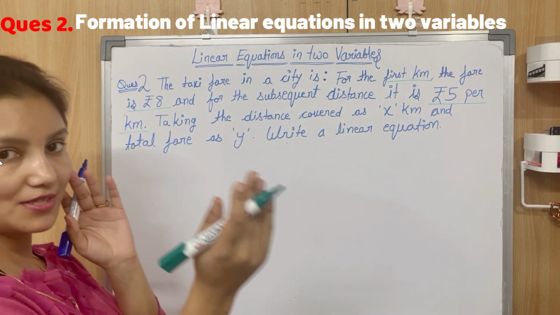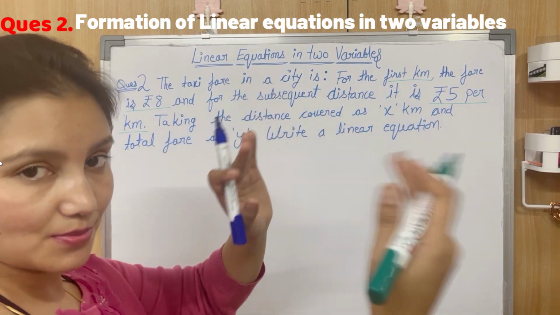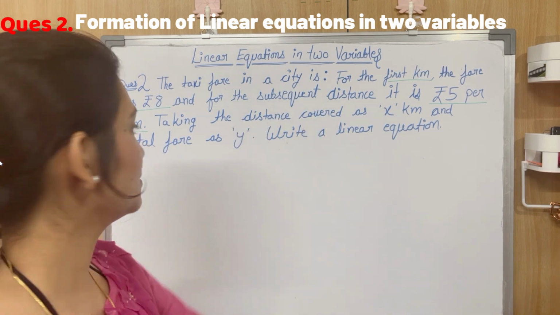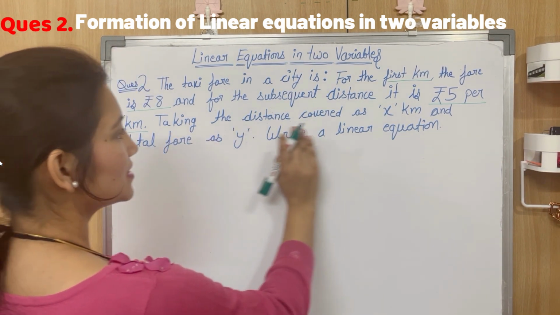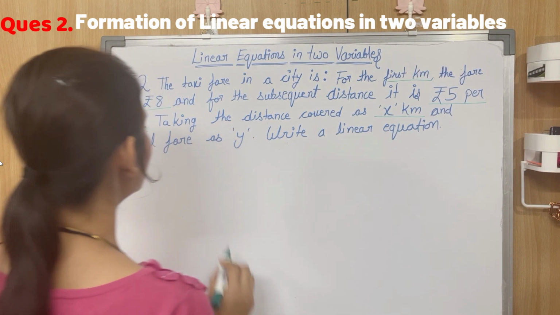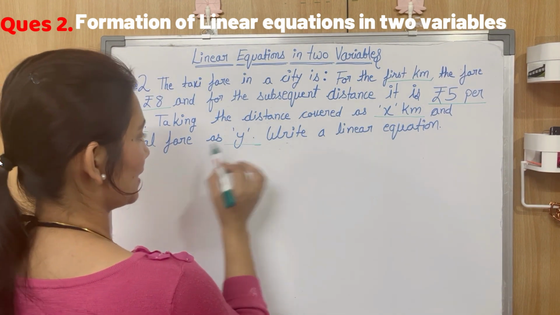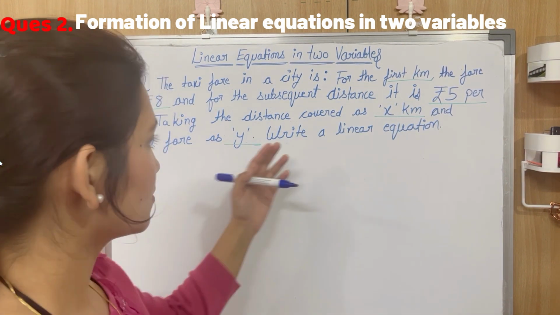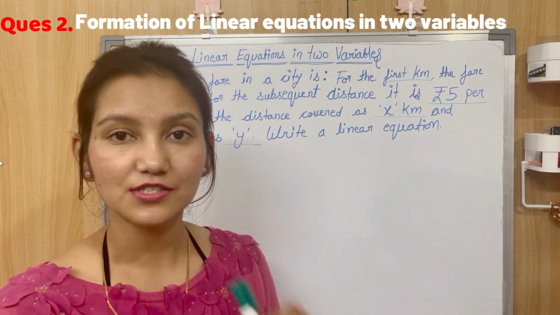Taking the distance covered as x kilometers and the total fare as y rupees, write a linear equation for the given situation.